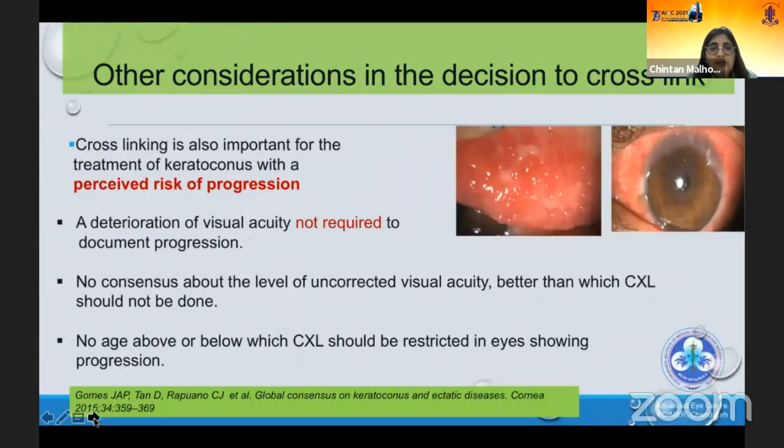And the last thing, other decisions to consider: cross-linking, which I think Dr. Amit has already mentioned, just a reiteration of that, is also important in a case with a perceived risk of progression. For example, if you see a young child with a very severe VKC, a deterioration of visual acuity is not required. And these are the recommendations of the global consensus. There is no age below or above which CXL should be done or not done if we see progression, and no visual acuity above which it should not be done if we do document progression. So basically, if there's a significant risk of progression, then cross-linking can be done.